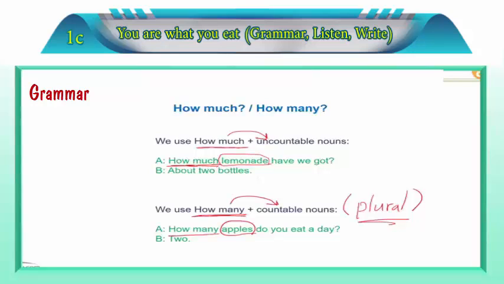Okay, so in general, we have to use how many and how much with questions. Can you see it? This one is a question. And this one also is a question. Okay, this one how much? Because it's uncountable. Lemonade, uncountable, just like water, just like milk, and so on. And how many with apples? Because it's countable. I can count it. 1 apple, 2 apples, 3 apples, 4 apples, and so on. Okay? So this is it. Let's go to the next.